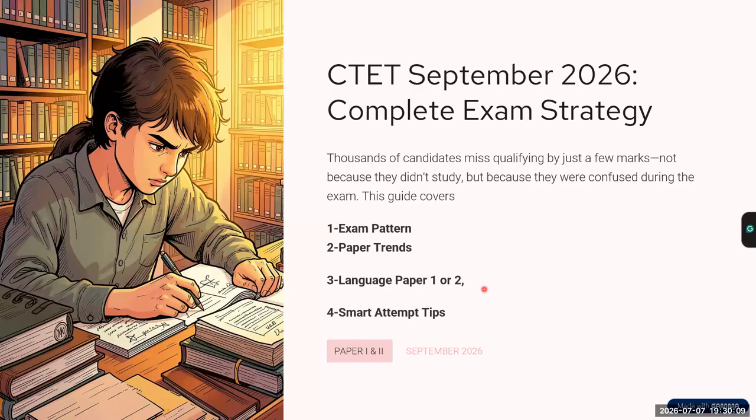Because if you see in language 1, there will be questions of Hindi also, there will be questions of English also. In language paper 2, again you will have questions from English also and Hindi also. Now, which Hindi questions to attempt or which English questions to attempt is the biggest question. And this is where students lose their marks.